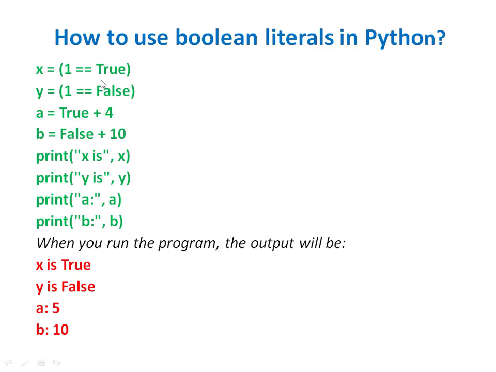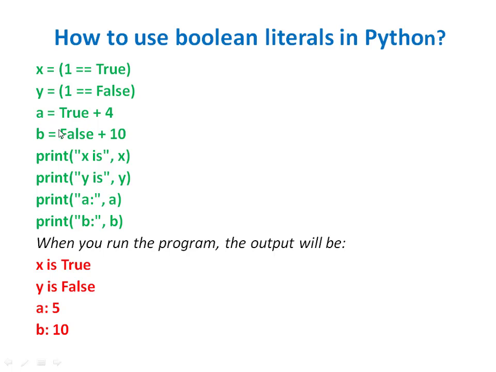The outcome is x is true. How is this x is true? 1 is equal to true. Since this statement is true, the value true will be assigned to x. Similarly, 1 is equal to false. This statement is false because 1 is equal to true. And since this statement is false, the outcome of this Boolean expression is false, and the value false will be assigned to y.